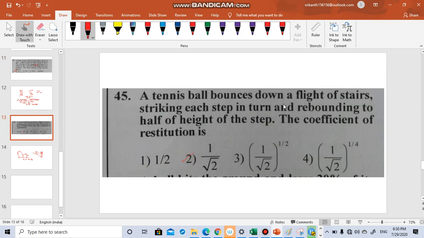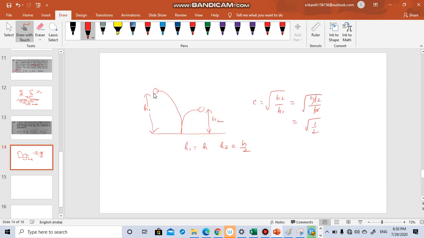A tennis ball bounces down a flight of stairs, striking each step in turn and rebounding to half of its height of the step. Find the coefficient of restitution. See, it is like this. There is a ball, there is a stair. It fell from the top and it bounced back. Okay, so let us say the initial height was h1 and the final height was h2.